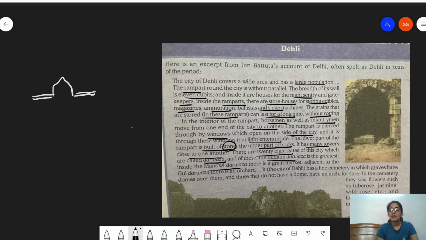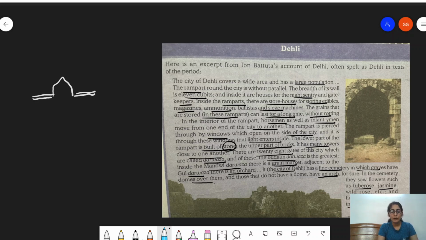Inside the Mandvi Darwaza, there is a grain market. Adjacent to the Gur Darwaza, there is an orchard. The city of Delhi has a fine cemetery in which graves have domes over them, and those which do not have domes do have an arch. In the cemetery, they grow flowers such as tuberose, jasmine, wild rose, etc., and flowers blossom there in all seasons. So with such details, he has actually explained the entire city of Delhi.